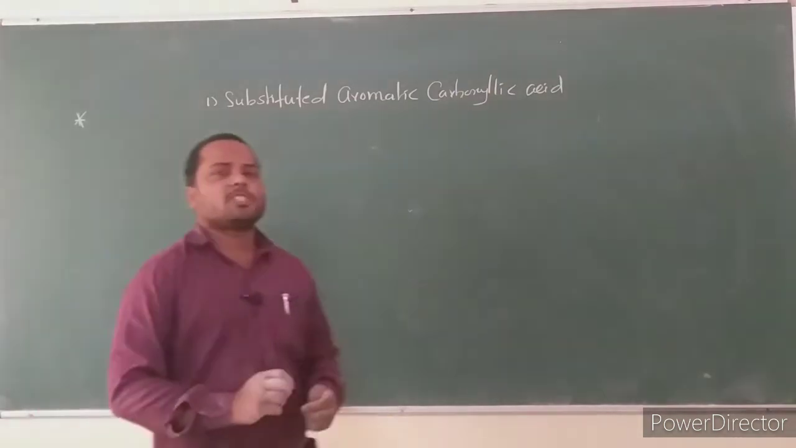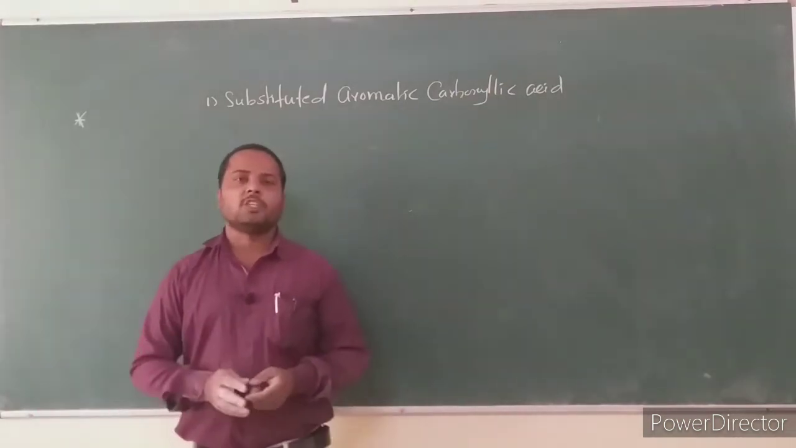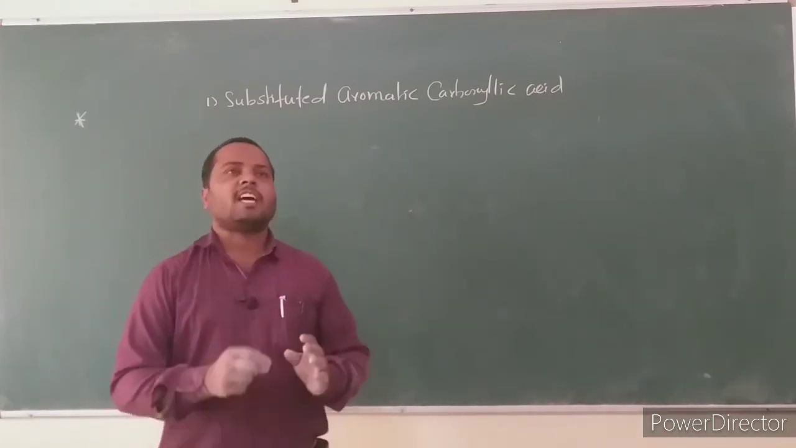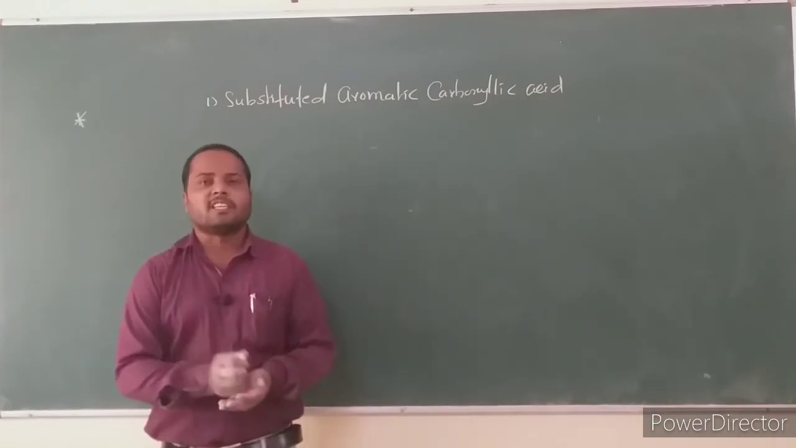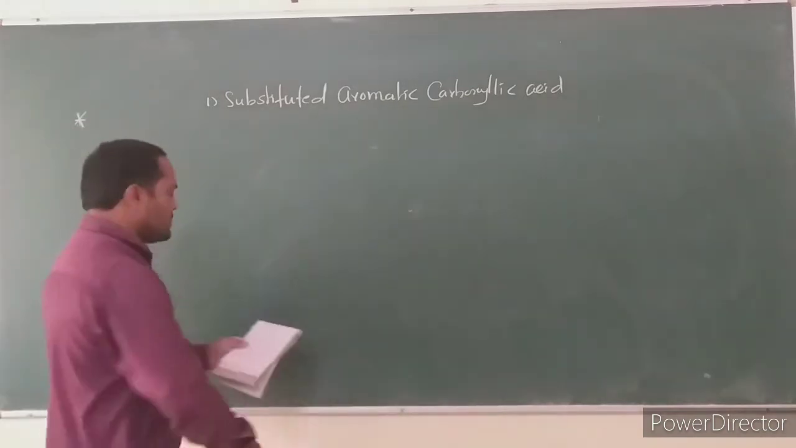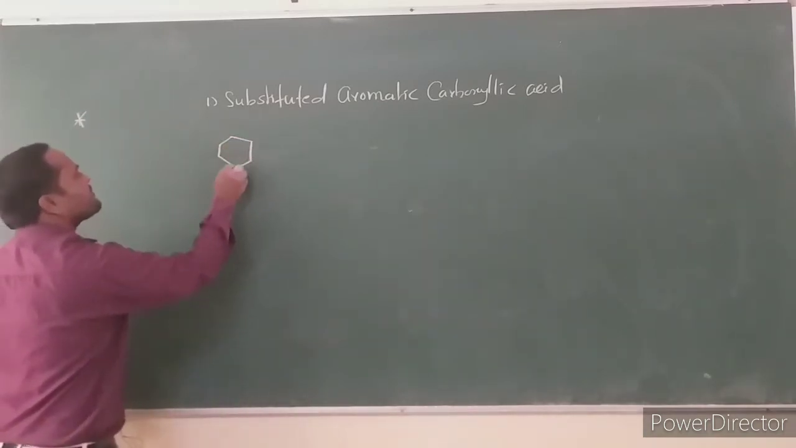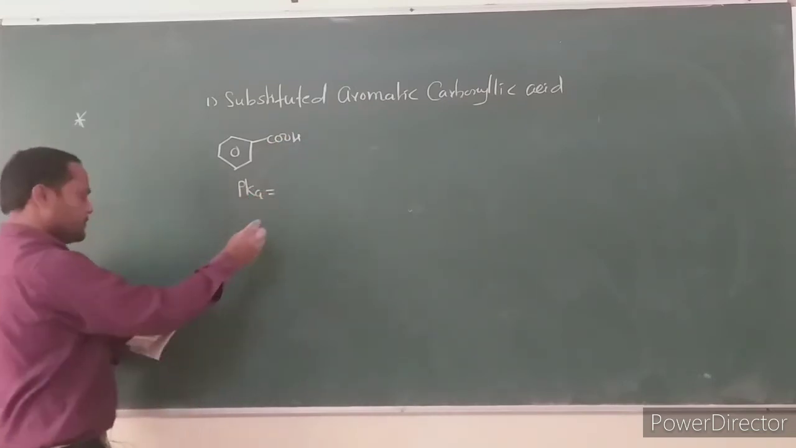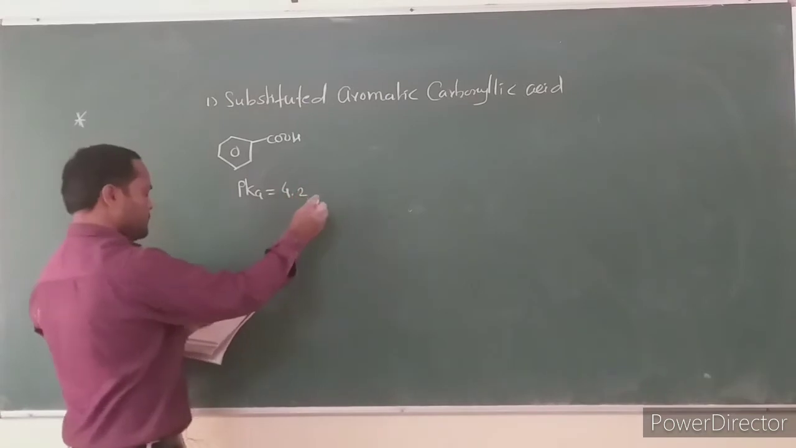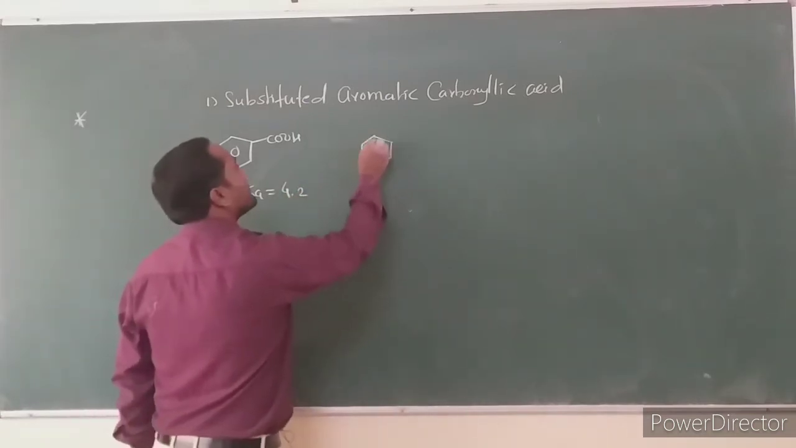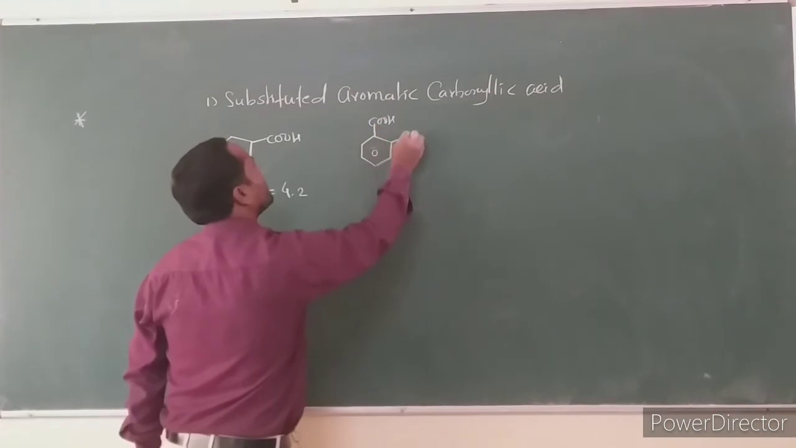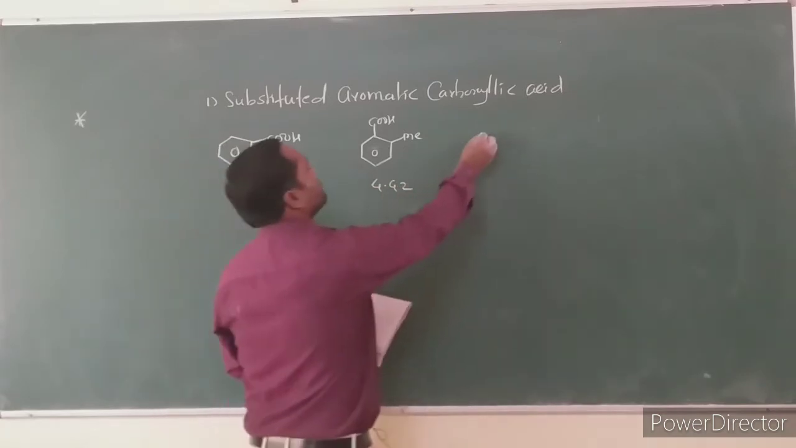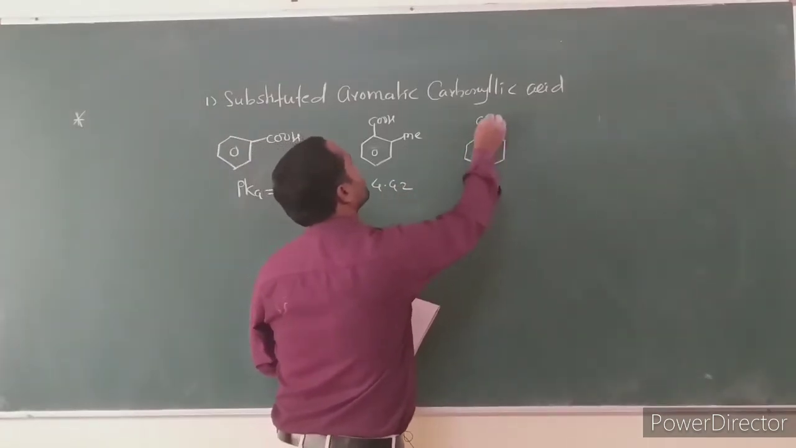If the aromatic carboxylic acid has an electron donating group attached to the benzene ring or phenyl ring, then acidity generally decreases. Not by a large amount, but acidity generally decreases slightly. Consider four acids. This is benzoic acid, which has a pKa value of 4.2. Consider ortho-methyl benzoic acid. It has a pKa value of 4.42.